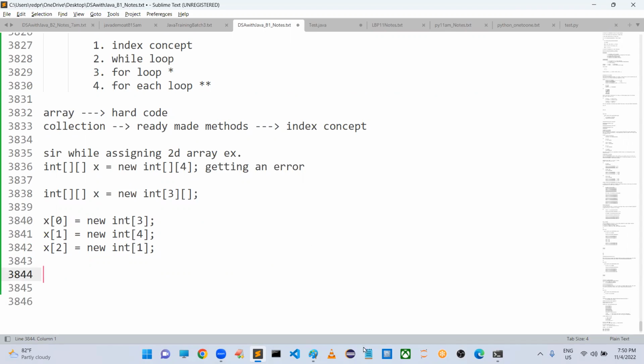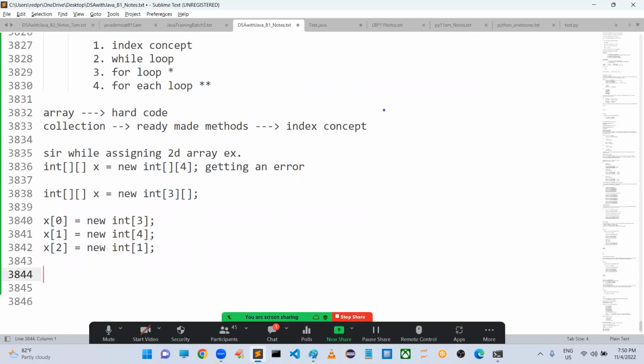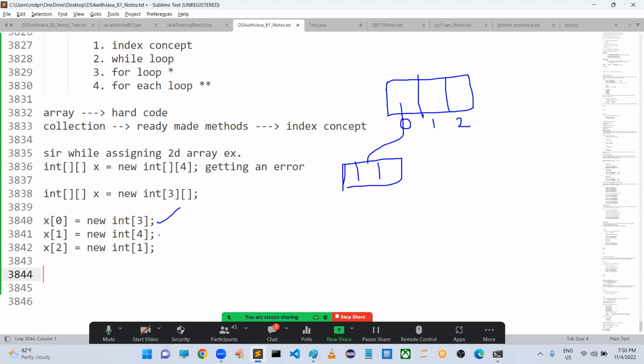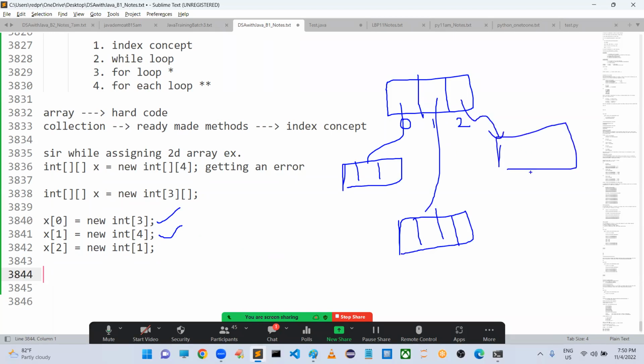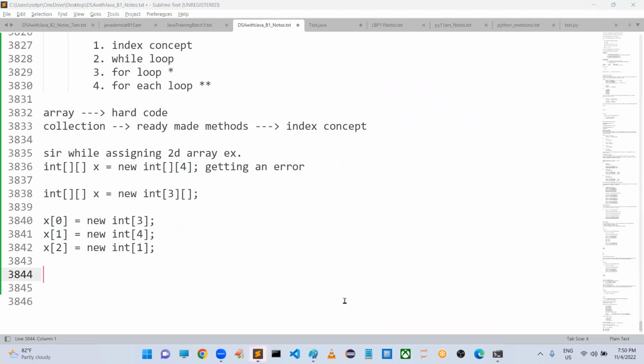No problem. That means what is happening here, sir? We created a base address with how many memory locations? 3. 0th location, first location, second location. The 0th location is again having a one-dimensional array with 3 elements. The first location is pointing to again a one-dimensional array with 4 elements. The second one is pointing to only one element array. Like this we have. Clear? Yes, base address is compulsory.